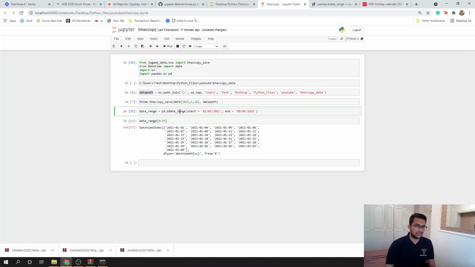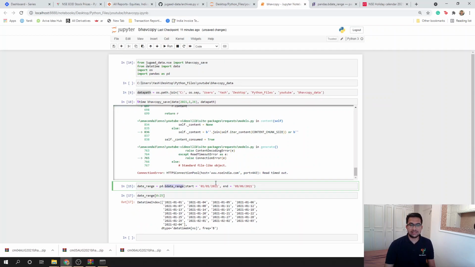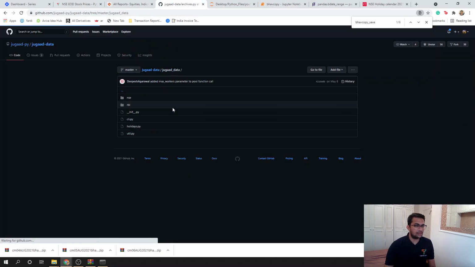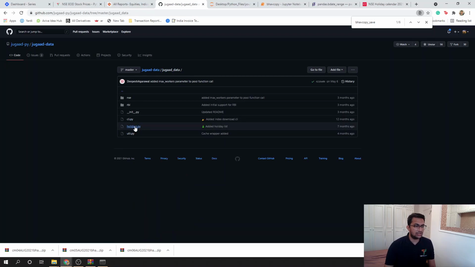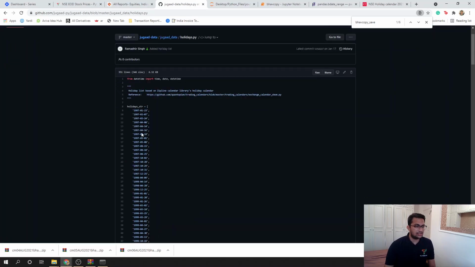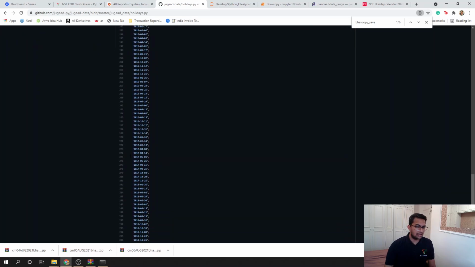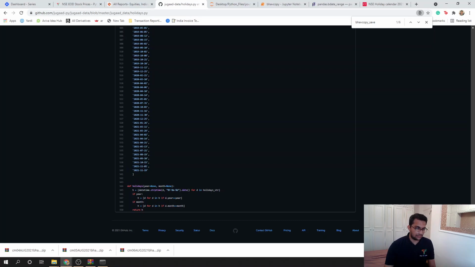But my date range function, this bdate_range, thinks it was a business day because it doesn't know it was a trading holiday in India, right? So how do I basically tell it to skip this particular day? For that, Jugaad Data again makes it easy for us. They store all the holidays on NSE in a variable. If you see this particular holidays.py, it's storing all the trading holidays from 1997 till 2021 right now, till the end of this year. So we can basically use this function.